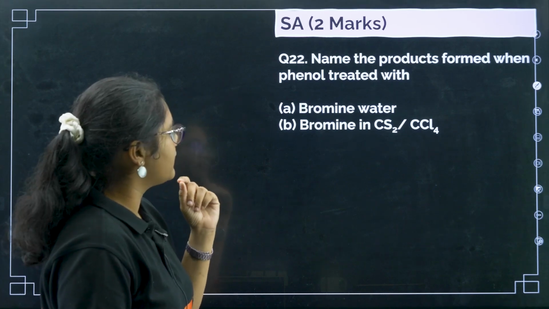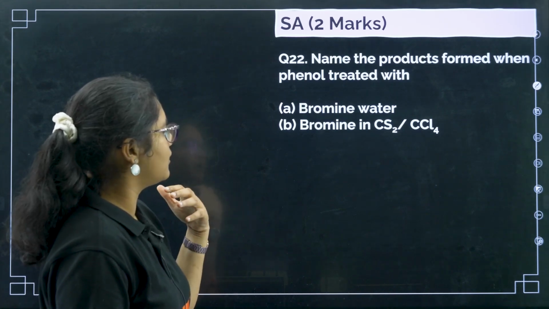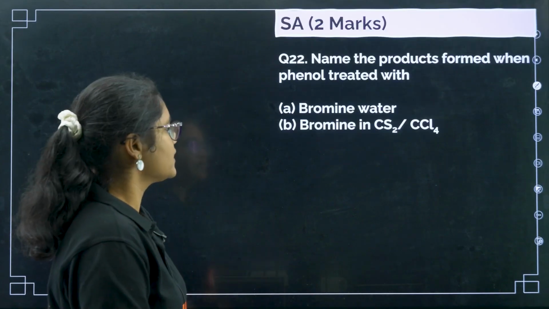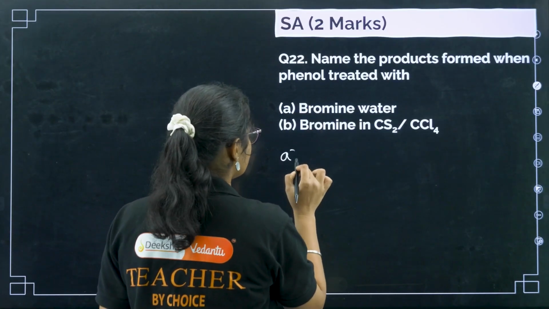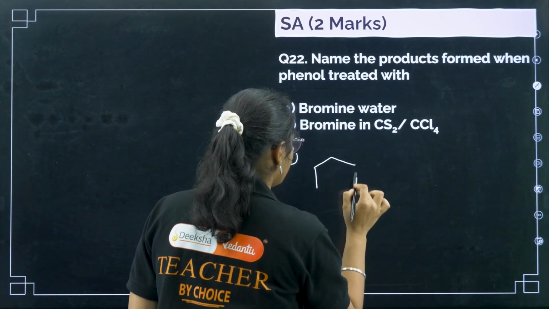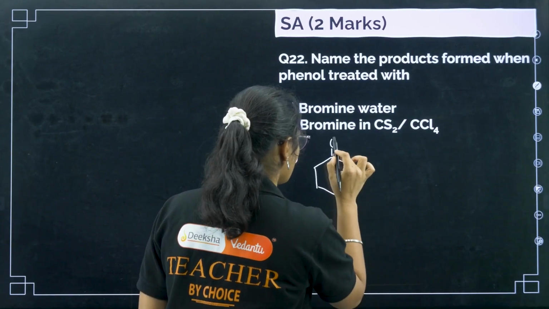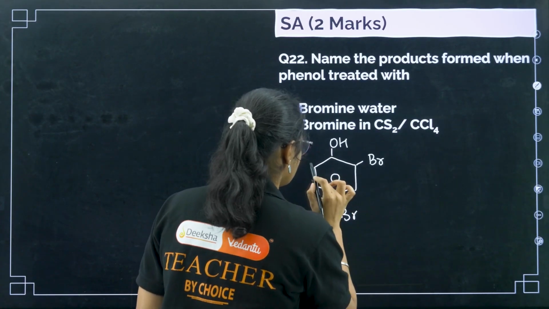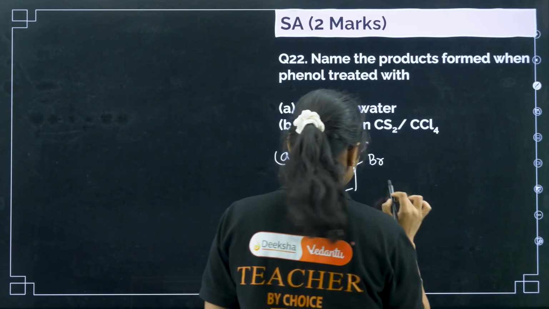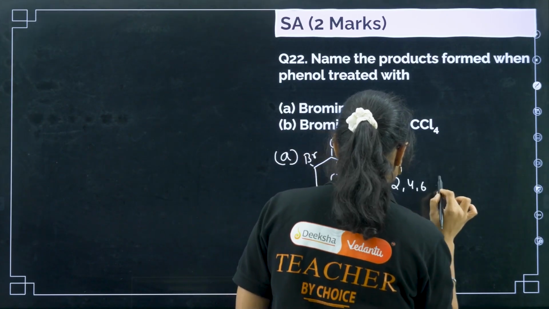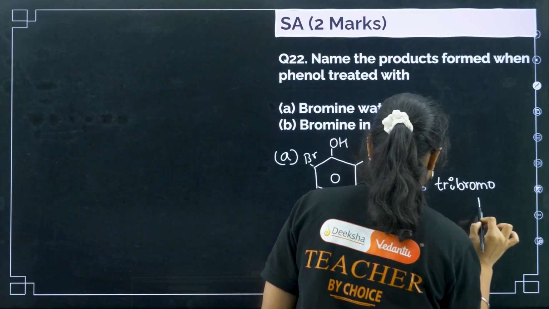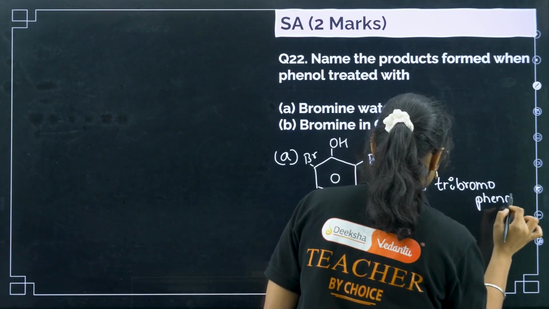Next, question number 22. Name the product formed when phenol reacts with bromine water, and with bromine in CS2 and CCl4. In 22A, with bromine water, all three positions will be occupied. So here you can write 2,4,6-tribromophenol.